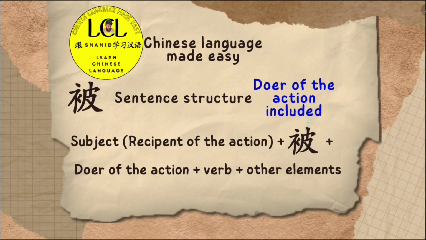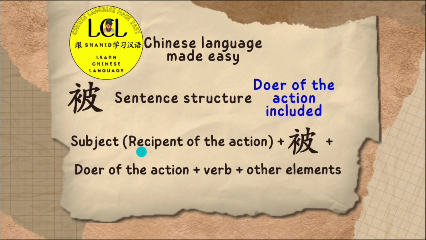I have told you that in passive sentences we use the object, which is the recipient of the action. In active sentences we use it as the subject. Here you see I have written a recipient of the action. Here this subject which is the recipient of the action is actually the object of the active sentence.